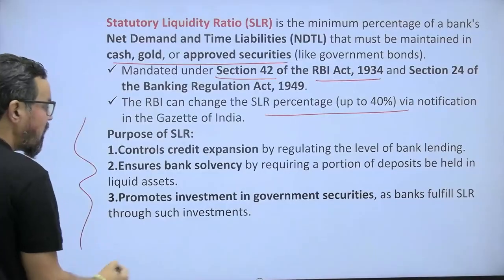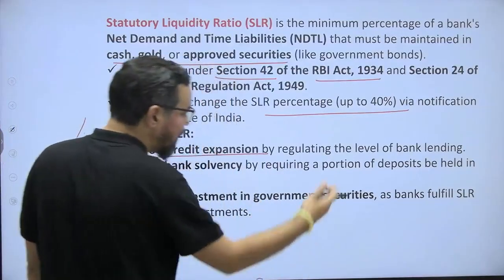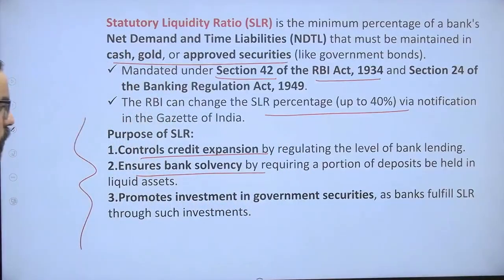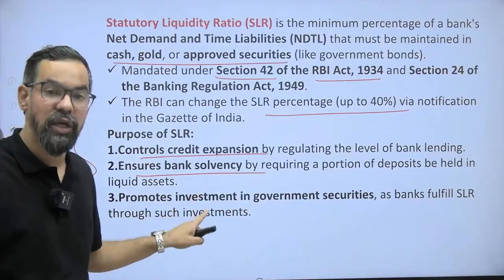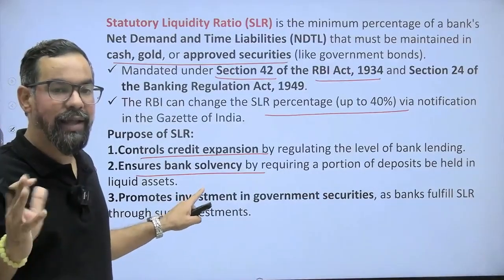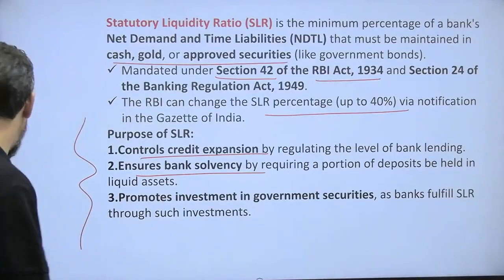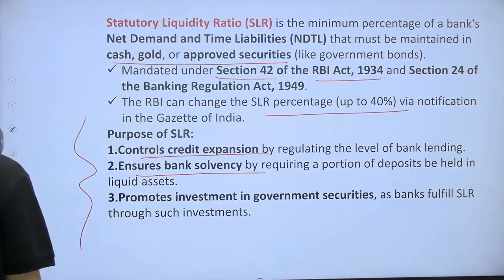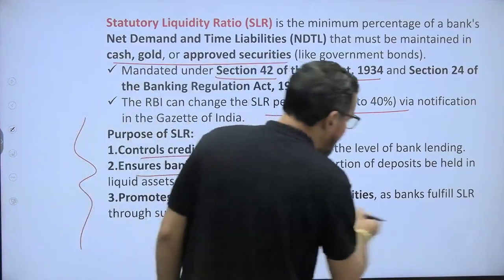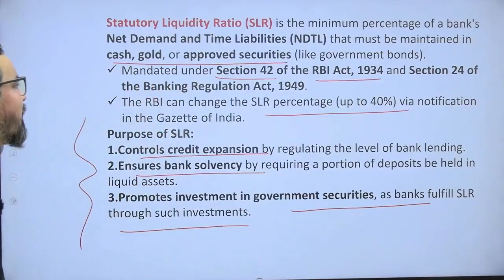The purpose is to control credit expansion by regulating the level of bank lending, and to ensure bank solvency by requiring a portion of deposits to be held as liquid assets. So they can hold those assets and meet any liquidity requirements. It promotes investment in government securities, as banks fulfill SLR through investments also. So that is part of this.